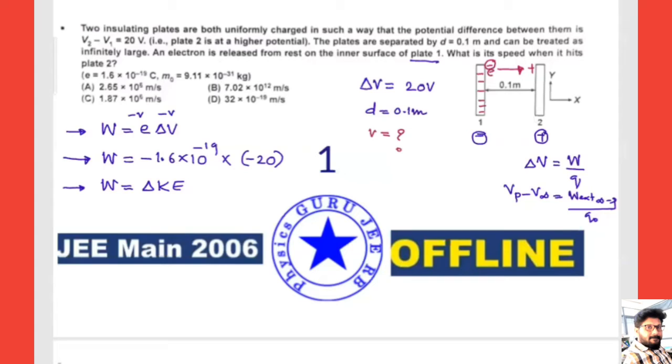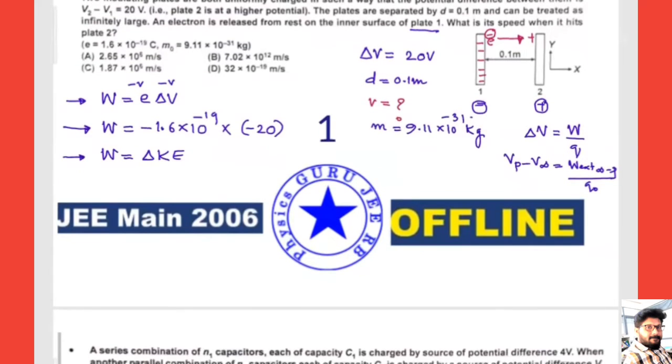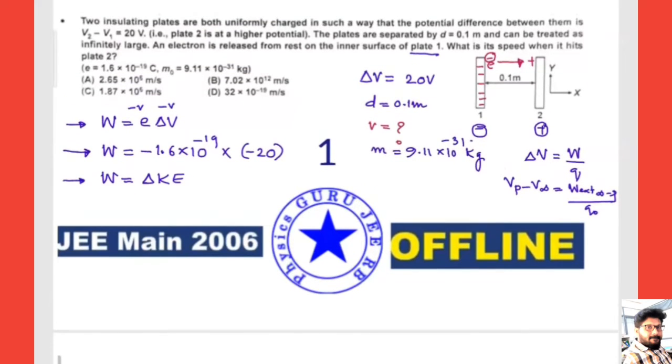We should know the mass of the electron, which is given: mass of electron equals 9.11 × 10^-31 kg. Hope this is clear. So W is equal to delta KE. Now W equals delta KE, which means half mv squared.